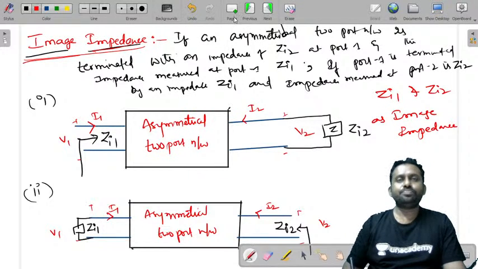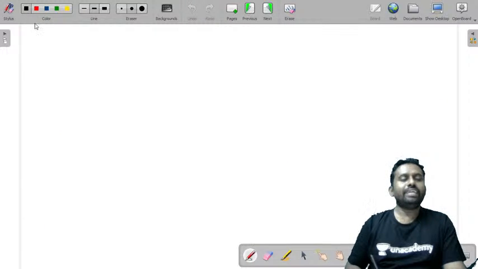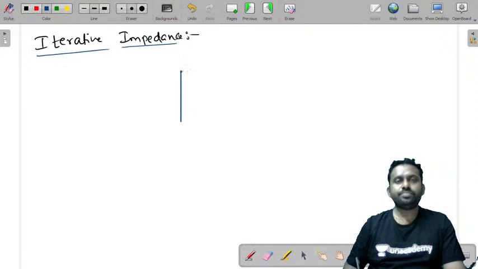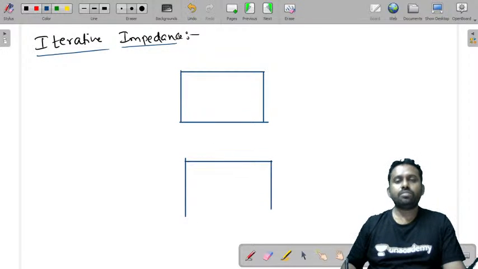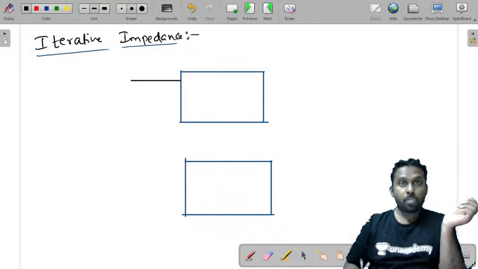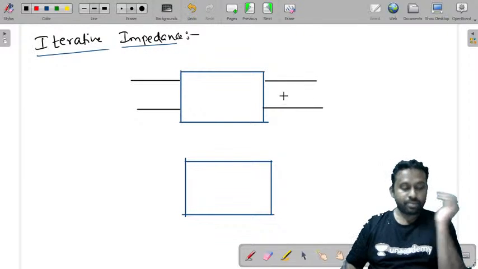Now let us see iterative impedance. After this, we will derive some expressions for them. Now let us say, in the same fashion, you have a symmetrical network with input terminals as well as output terminals.